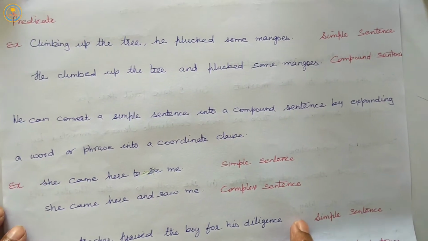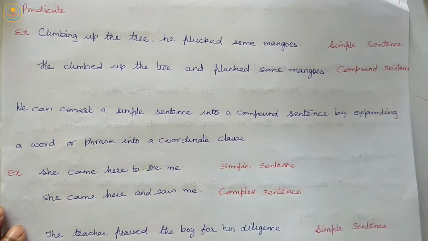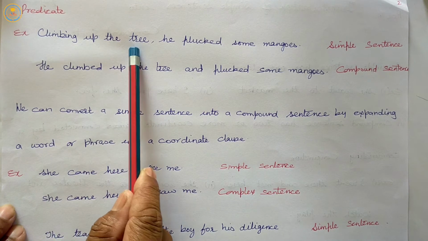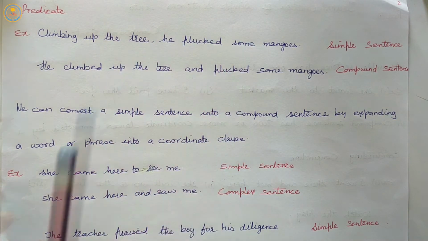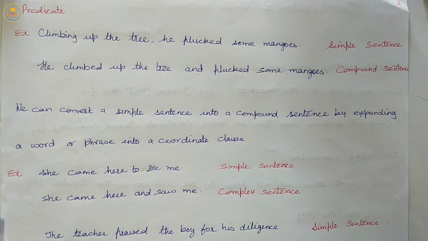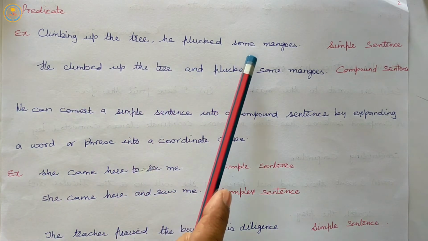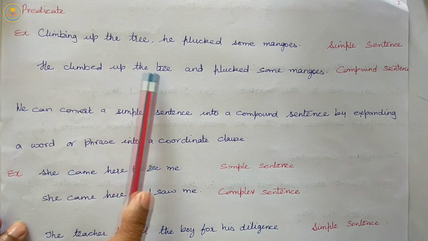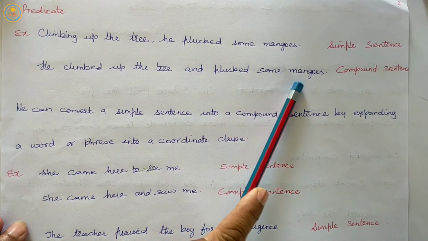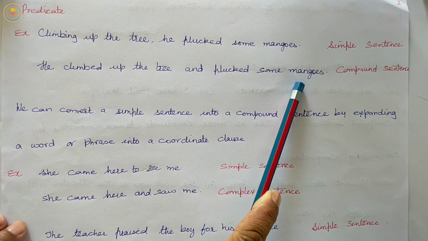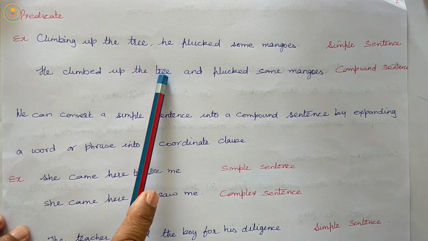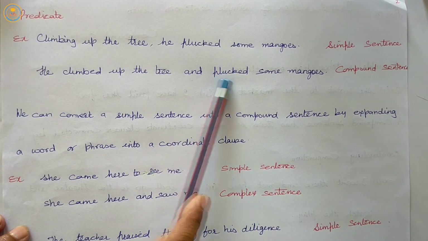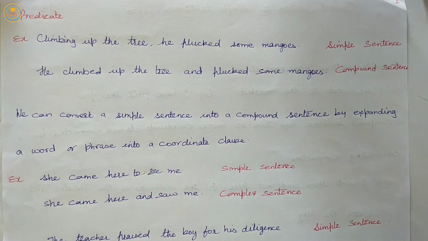Let us see examples of simple and compound sentences. Climbing up the tree, he plucked some mangoes. He climbed up the tree and plucked some mangoes.